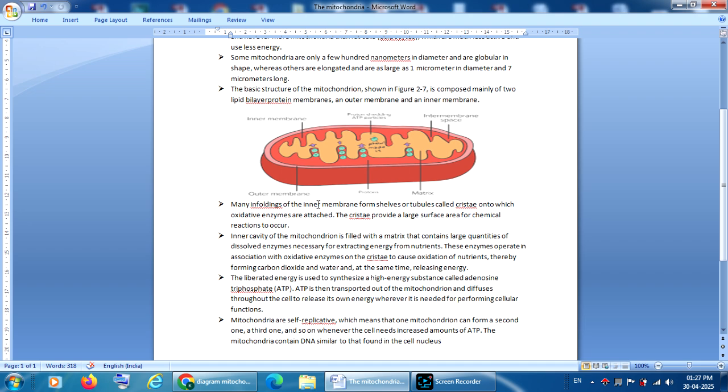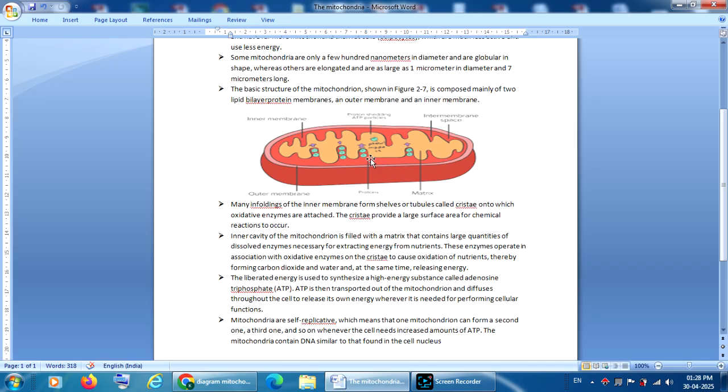Here what he is explaining is the inner cavity. The inner cavity of the mitochondria is filled with a large quantity of dissolved enzymes, which react with the oxidative enzymes on the inner membrane and release water, adenosine triphosphate, carbon dioxide, and so on.